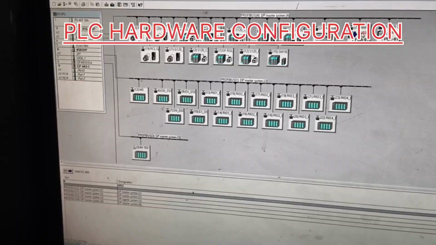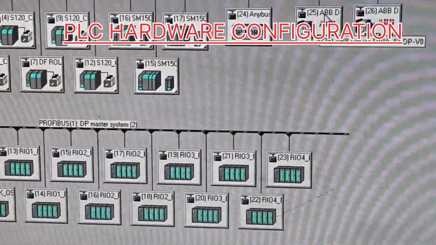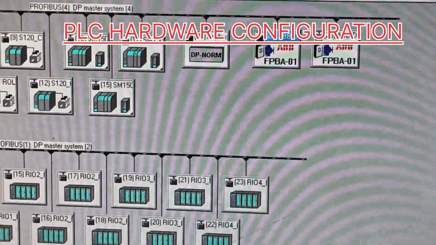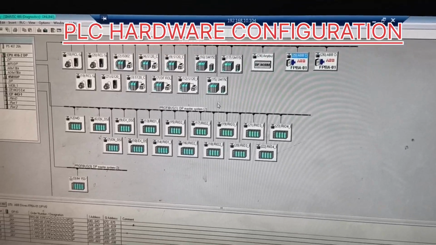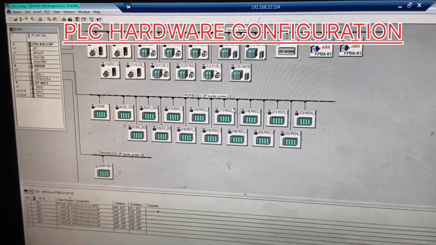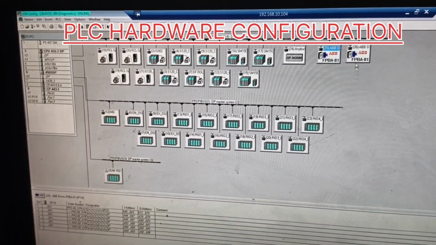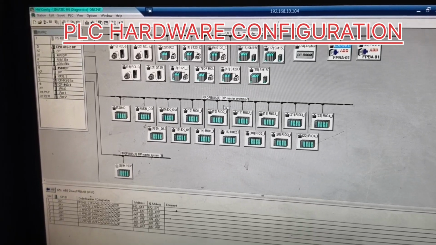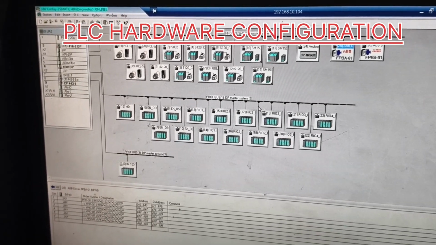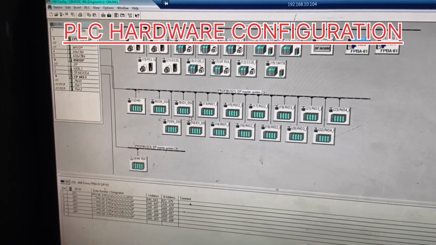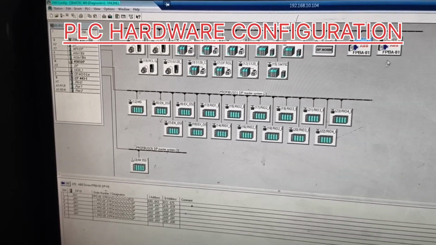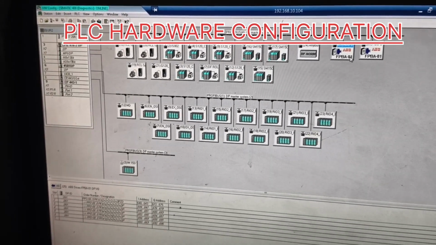Today we are using one ABB drive and the Siemens PLC S7-416. I will discuss how the Siemens PLC is controlling the ABB drive. Firstly, we know that ABB and Siemens are different manufacturers.